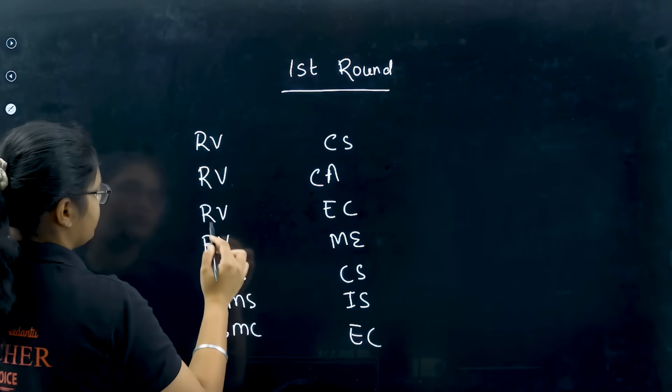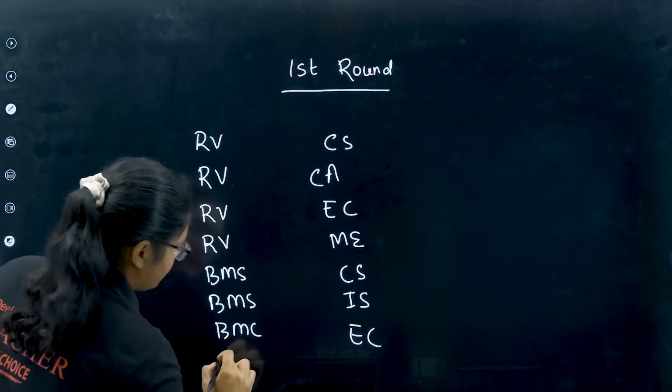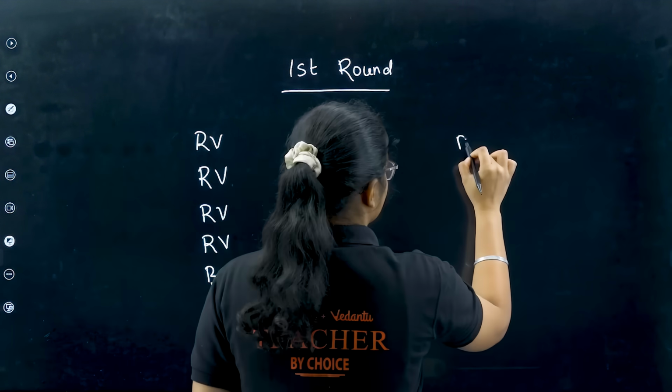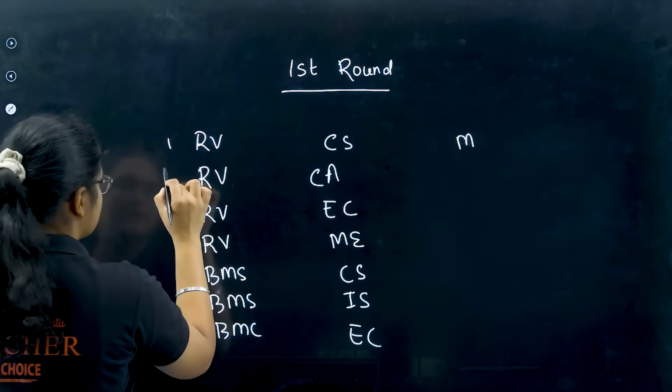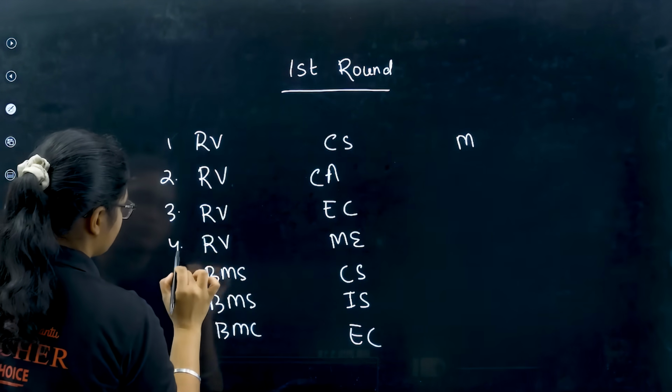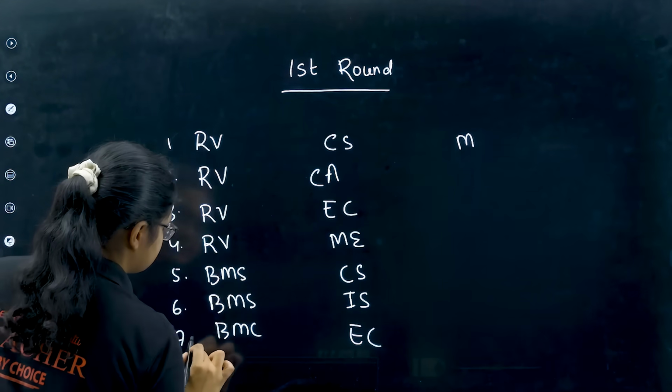So 1, 2, 3, 4, 5, 6, 7. Then I'll give another 3 options.